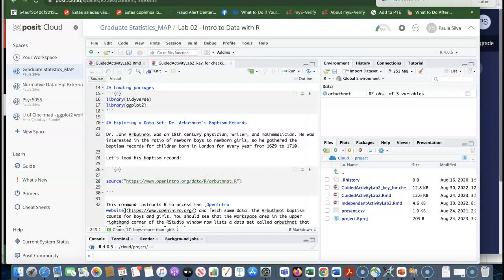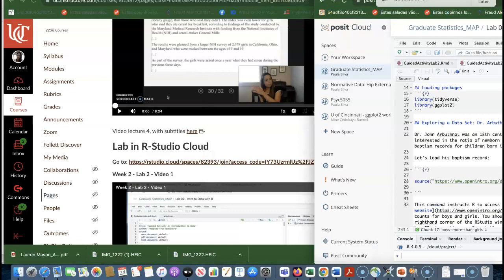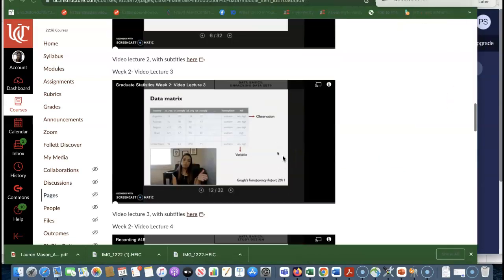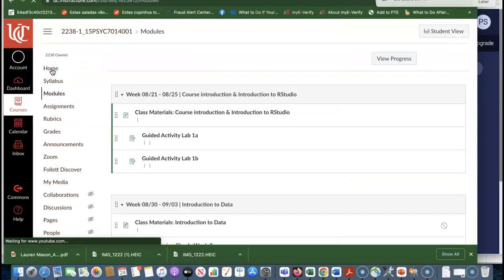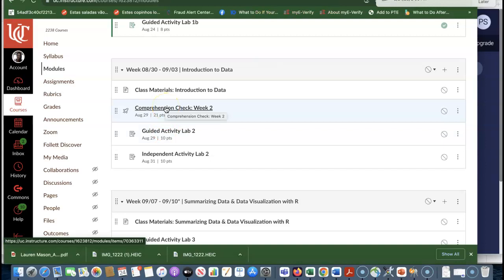One last comment for this week. Let me go back to our Canvas page. In addition to the independent activity that you need to do this week, you also have to do a comprehension check. So both the guided activity and the comprehension check are due on Tuesday. On Wednesday, the answers will be available for you on the comprehension check, and from that point on, I cannot give you a grade anymore for late submission of the comprehension check, because the questions will be there. The answers will be there.